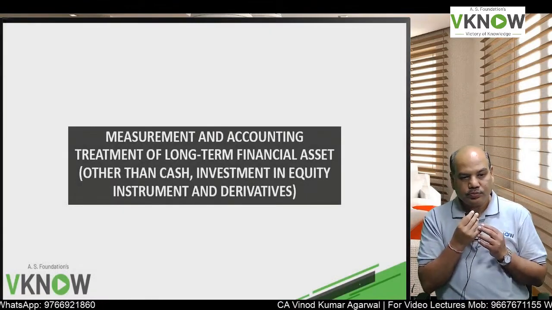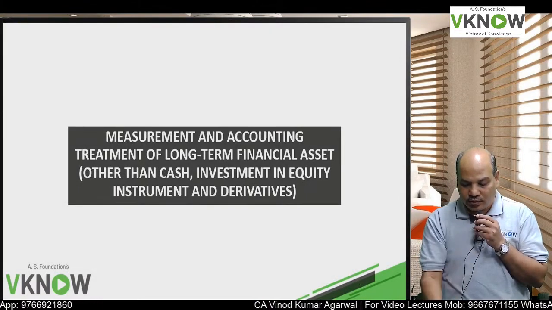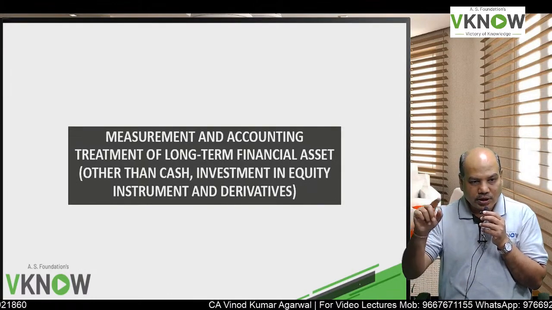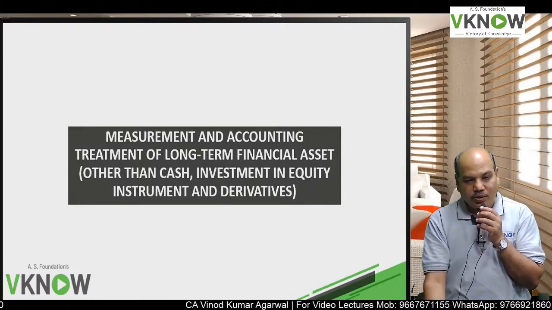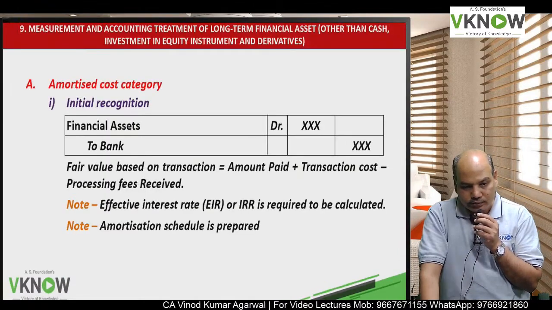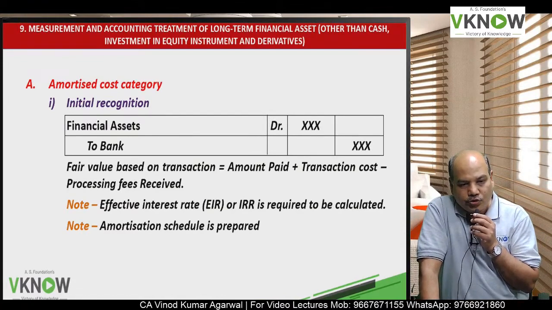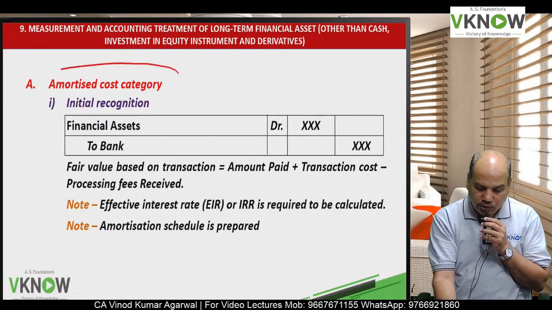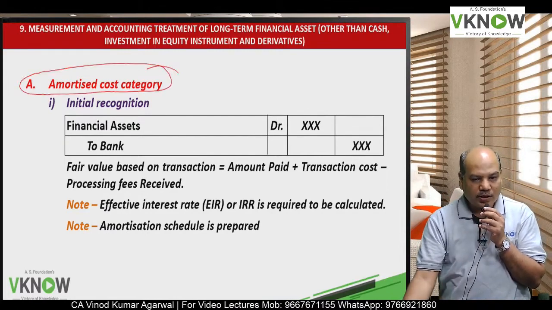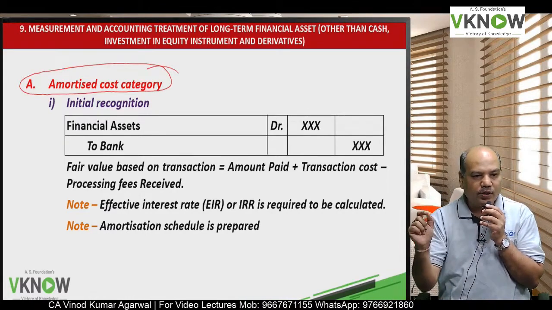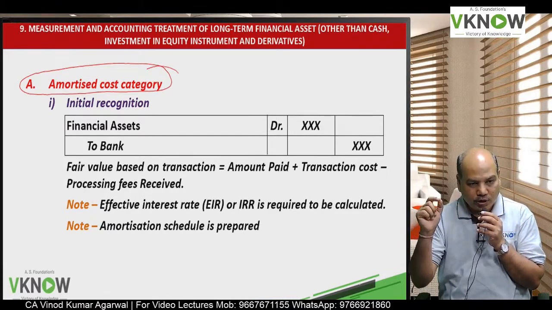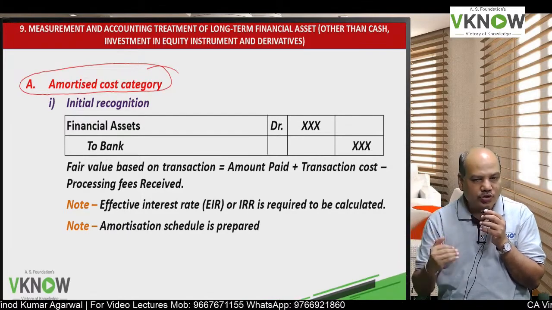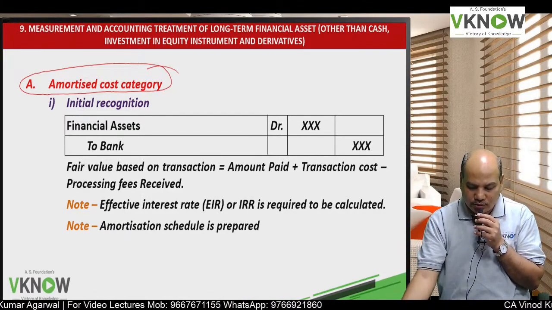Now we'll come to long-term financial asset. Long-term financial asset other than cash, other than derivative, other than investment in equity instrument, because derivative and equity instrument will be covered separately. So here also we will discuss three financial asset: amortized cost, FVT OCI and FVTPL.